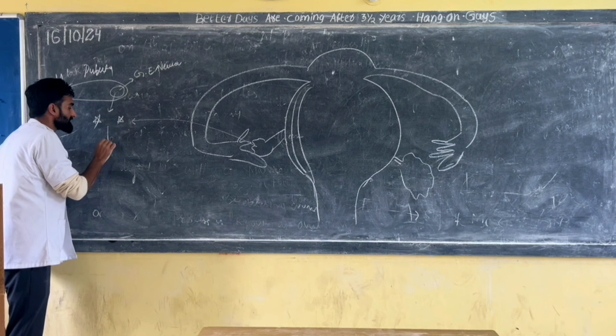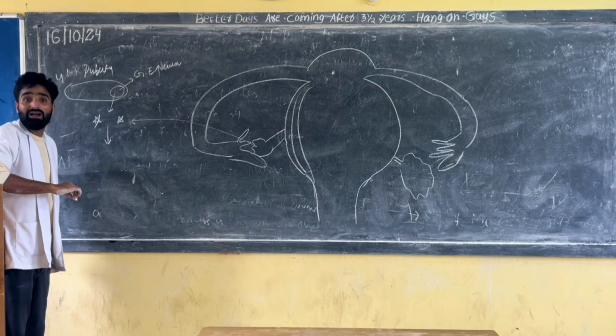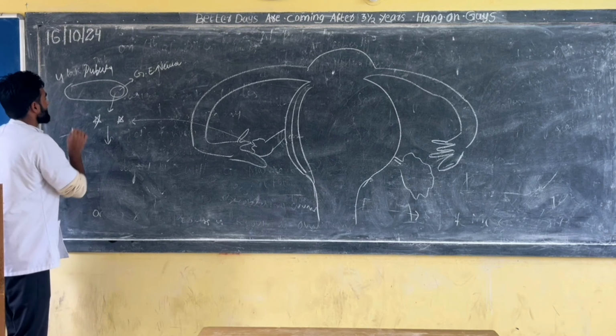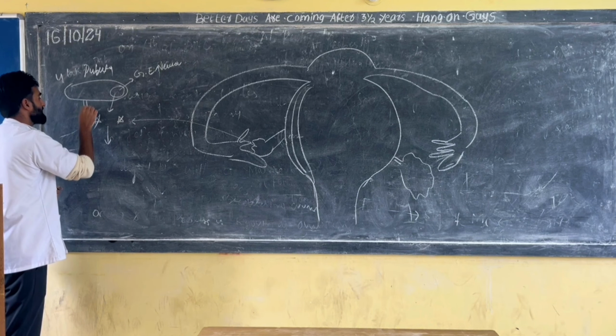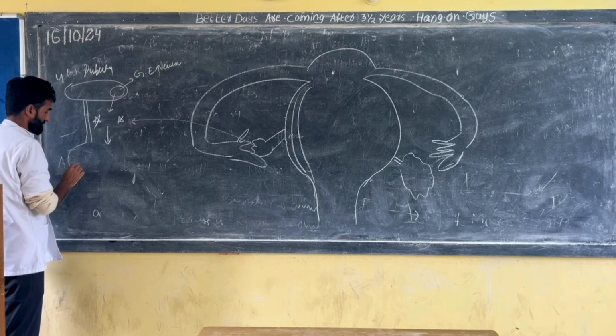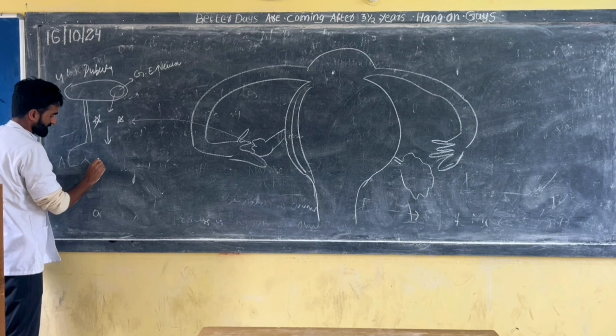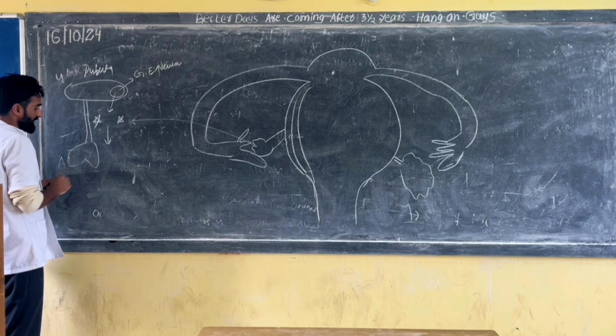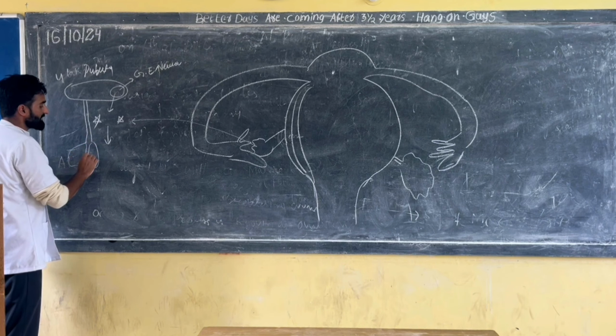This activin will act on the anterior pituitary. The hypothalamus and pituitary gland are connected like this. The pituitary gland has 3 parts. How many parts?